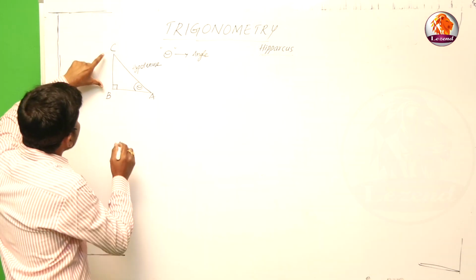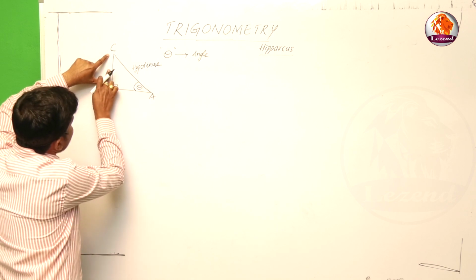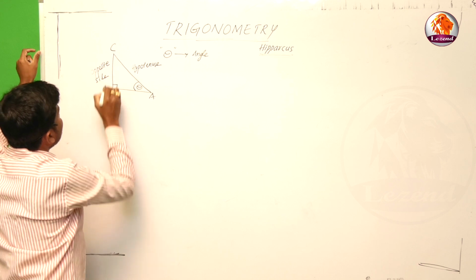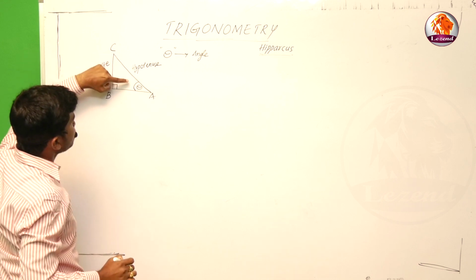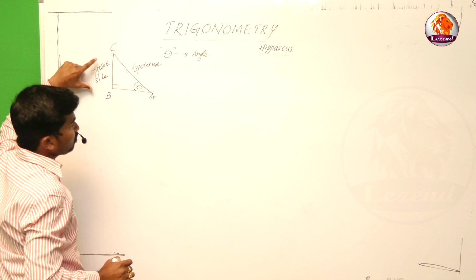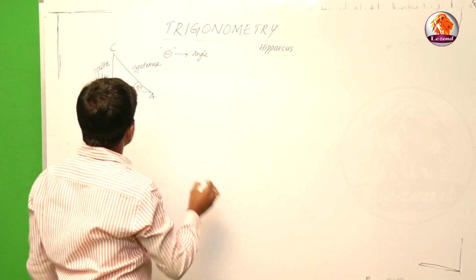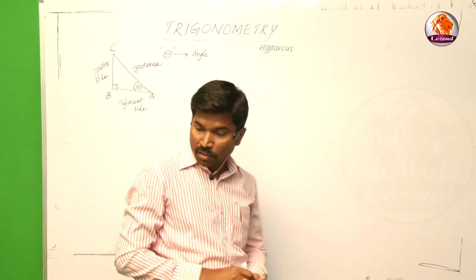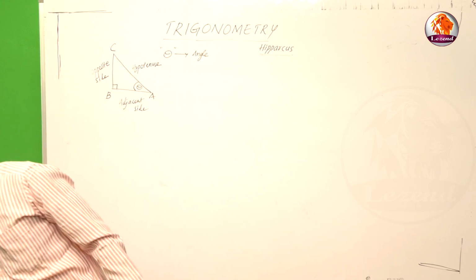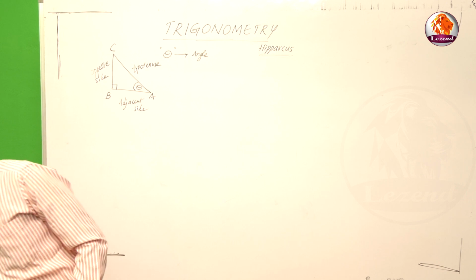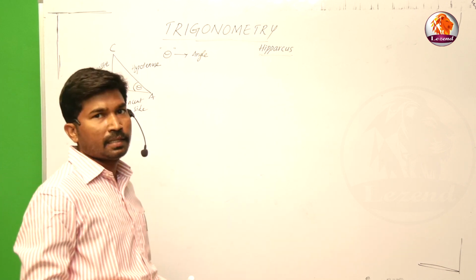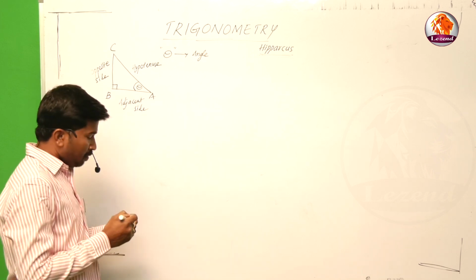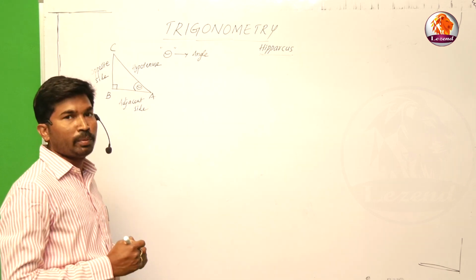Sometimes in objective questions, in a right angle triangle the longest side is called the hypotenuse. One more definition for hypotenuse: the side which is opposite to 90 degrees is called the hypotenuse. Now the side which is opposite to theta is called the opposite side. The remaining side is called the adjacent side. Now we have three sides: hypotenuse, opposite side to theta, and adjacent side.